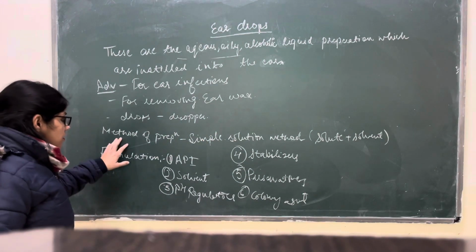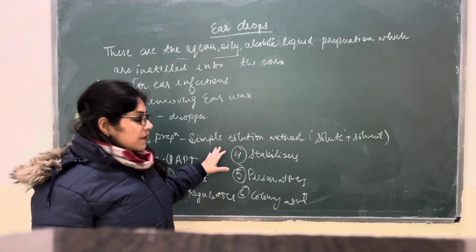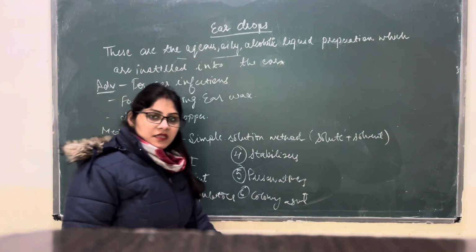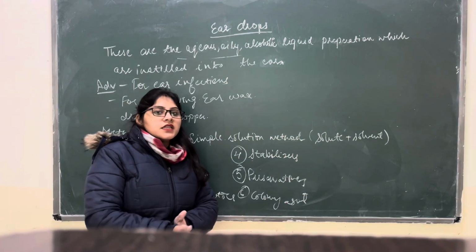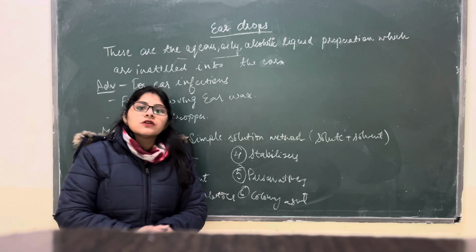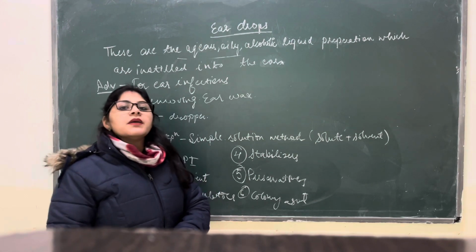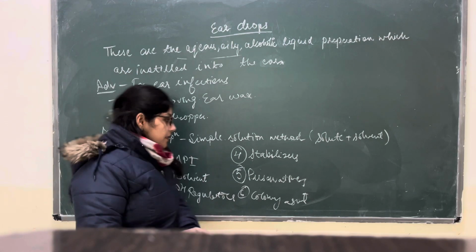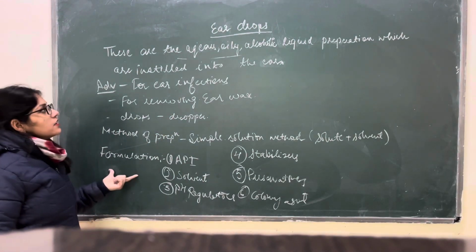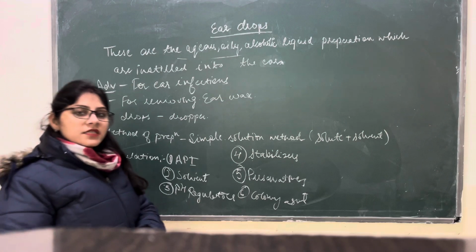Then the method of preparation. Ear drops are prepared by the simple solution method. We can formulate ear drops on the lab scale and in the industry by only the simple solution method, where we mix the solute with the solvent. Then comes the formulation of ear drops. How do we formulate the ear drops?